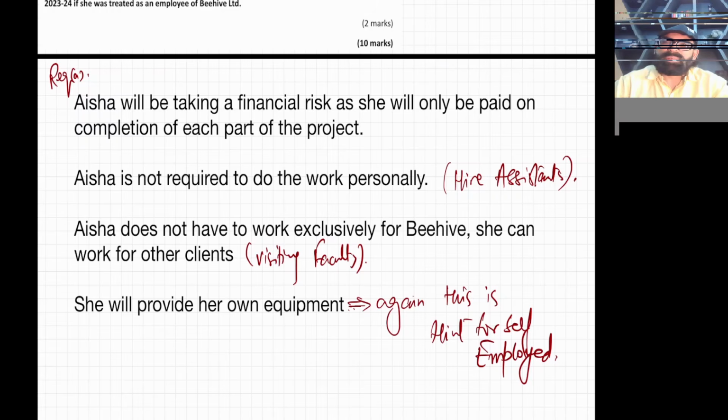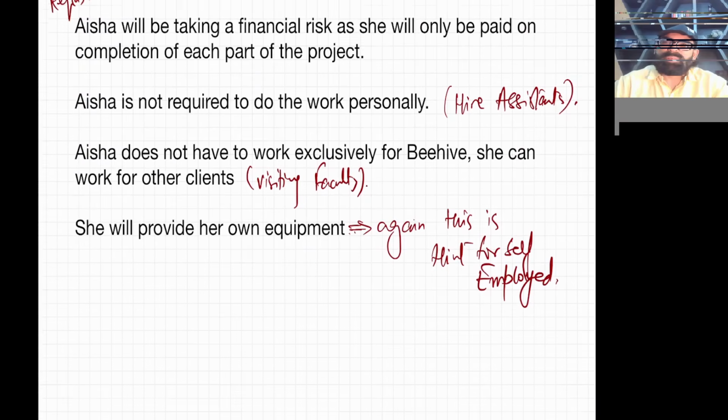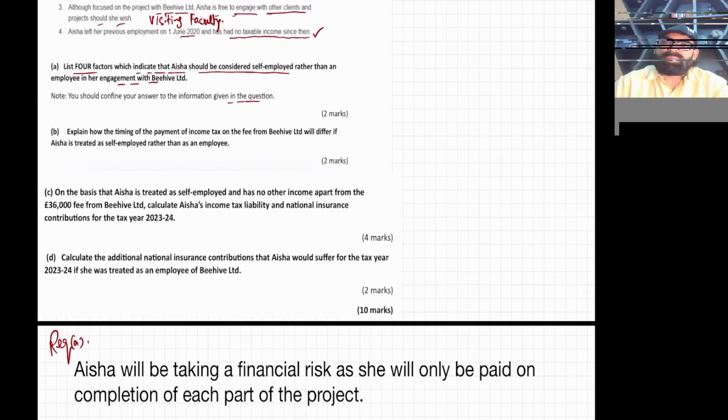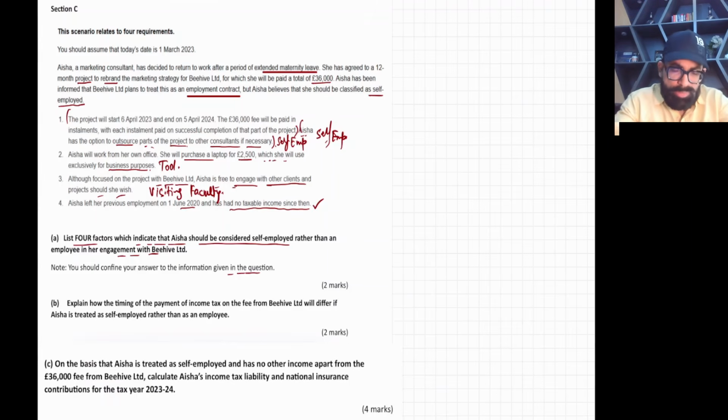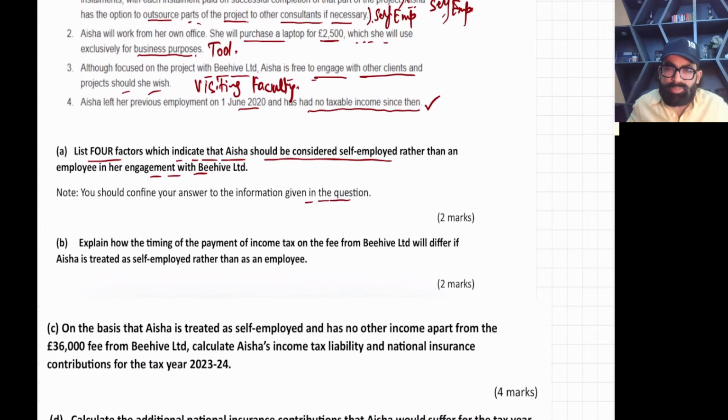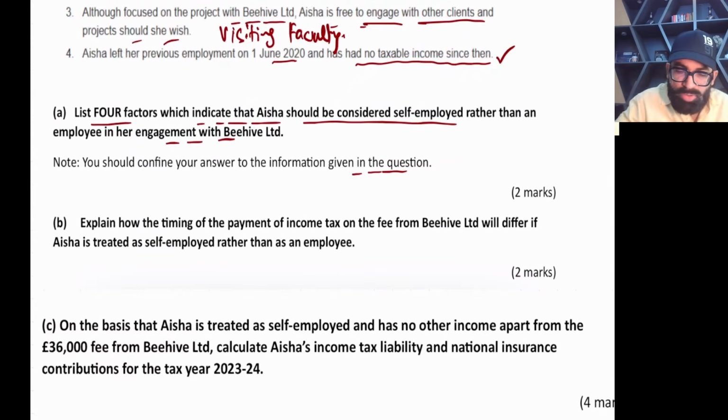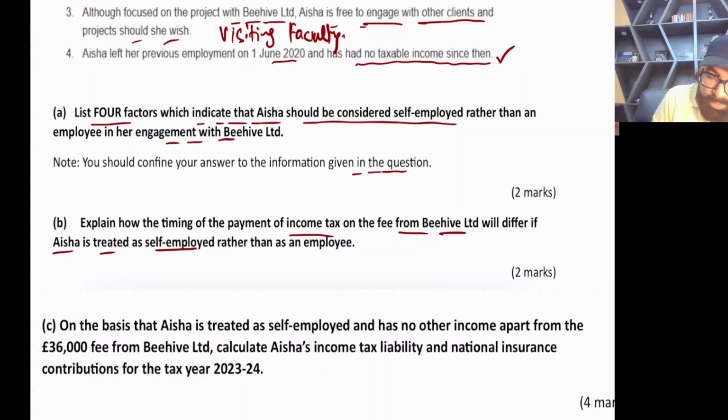Now I'm moving towards the next requirement. It's very easy. Again, it's a theoretical requirement. They are saying, explain how the timings of payment of income tax on the fee from Beehive Limited will differ if Aisha is treated as self-employed rather than employee.